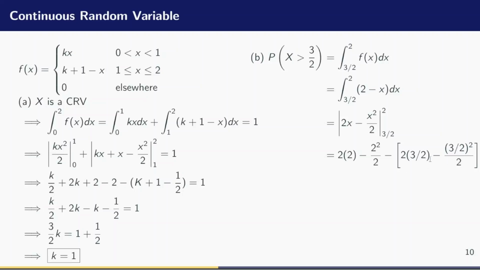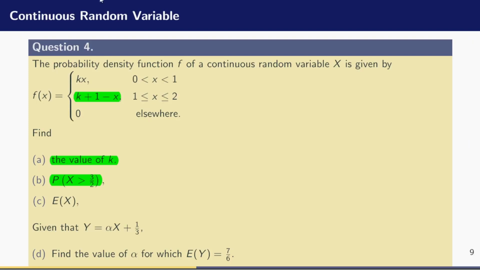If I take my time and evaluate the entire thing here, 2 times 2 is 4, and then 2 squared is 4 divided by 2, and 4 minus 2 gives me 2. And if I evaluate everything within this bracket, I have just 3 minus 9 divided by 8. Evaluating finally, the probability that x is strictly greater than 3 divided by 2 is equal to 1/8. So I have answered the B part of the question. The C part of the question is, how do we find the expected value or the expectation of x?